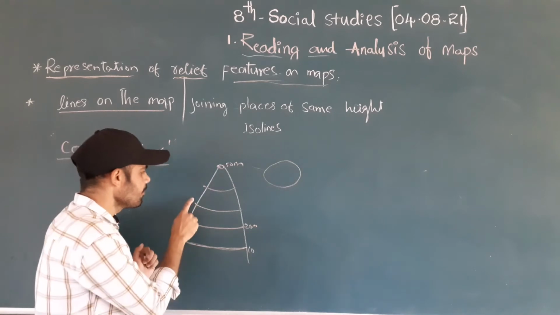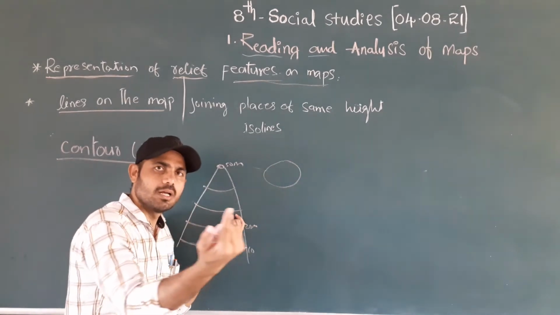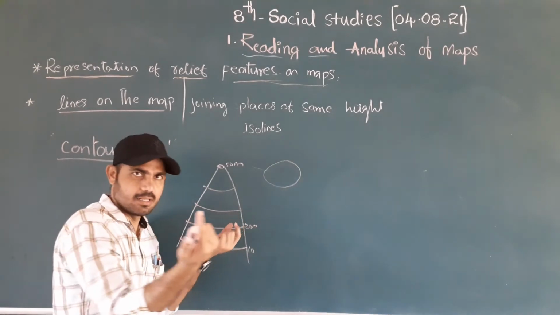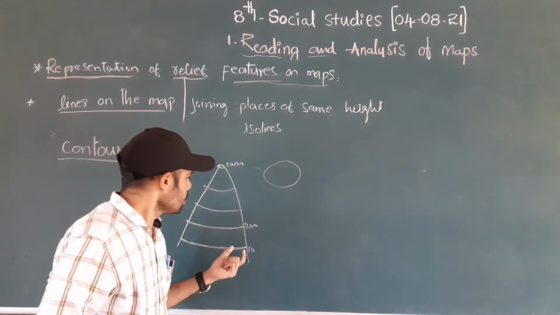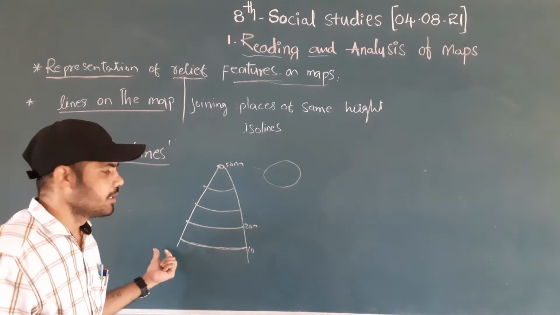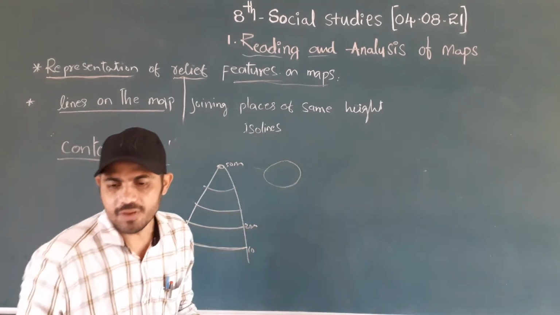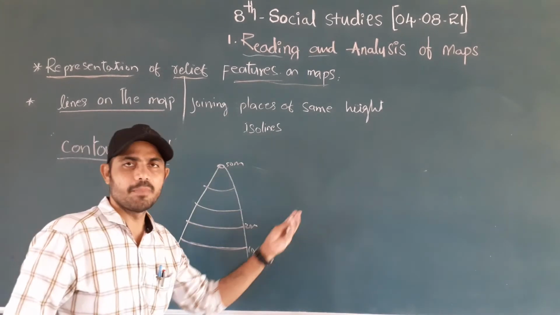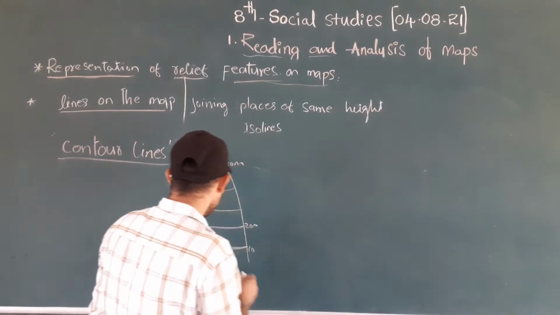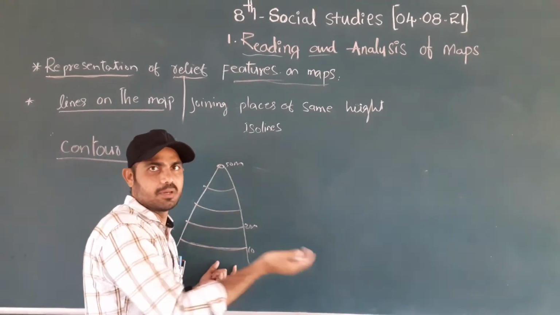See this line. The front part of the line joins with the backward lines of the same height. It's called contour lines. So these are the contour lines. But how can we project them on paper? How can we use them in the map? We can't draw this much height on the paper.